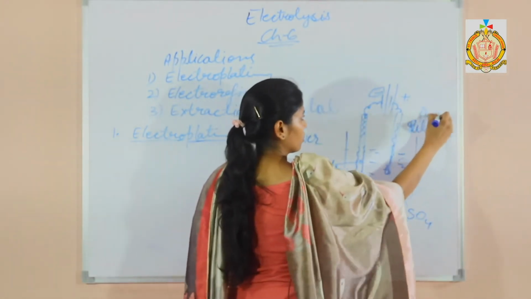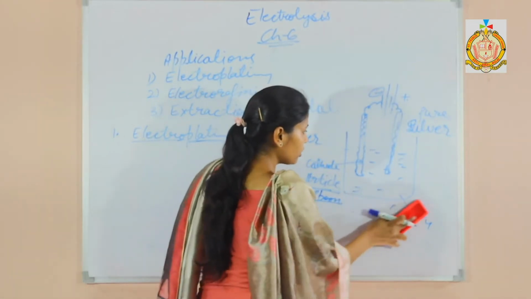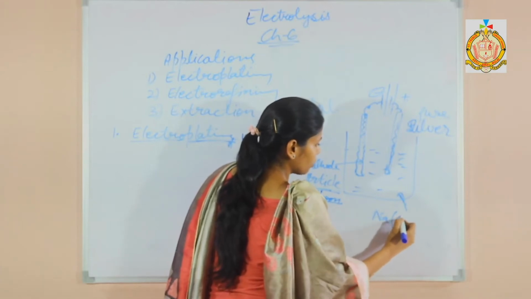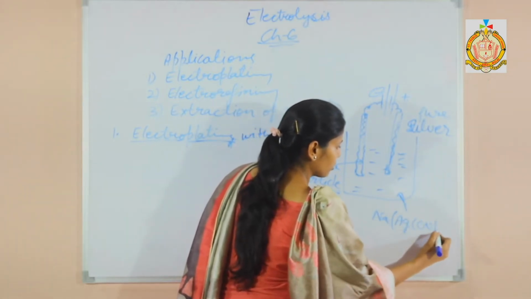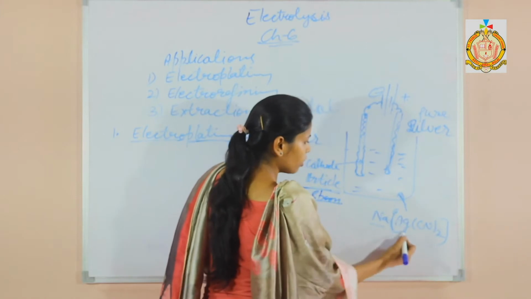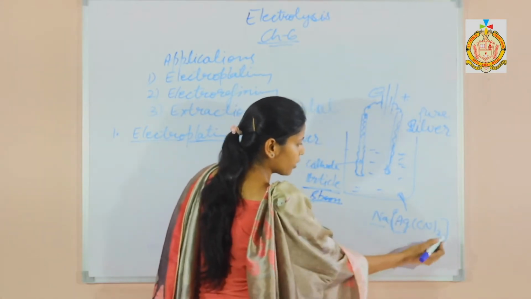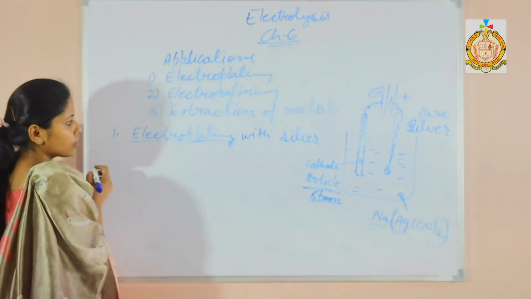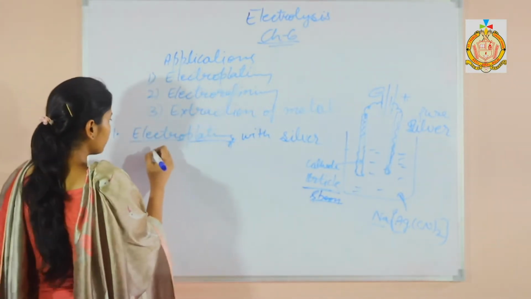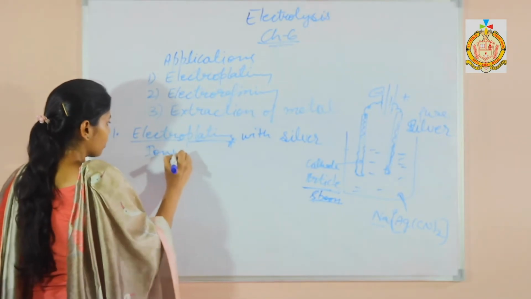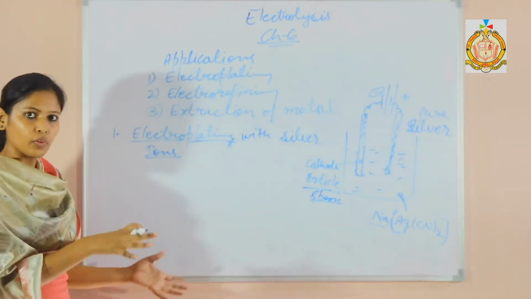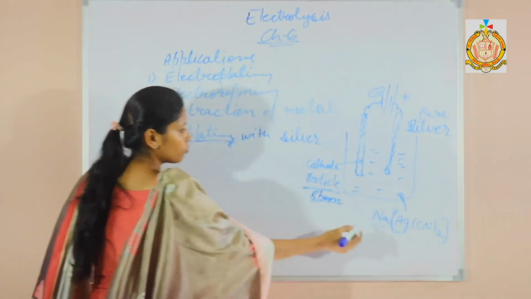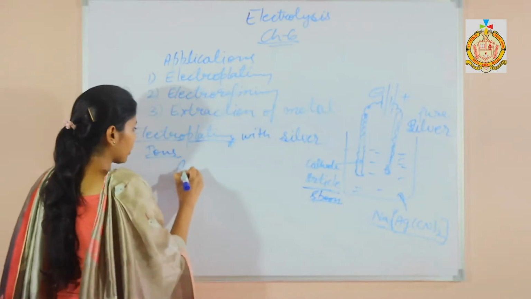pure silver. And here the electrolyte to be used is sodium argento cyanide. This is sodium argentocyanide, this is the electrolyte. So first, the cations and anions present, which ions are present? Similarly, you can use electrolysis. Which ions are present? This electrolyte will dissociate,